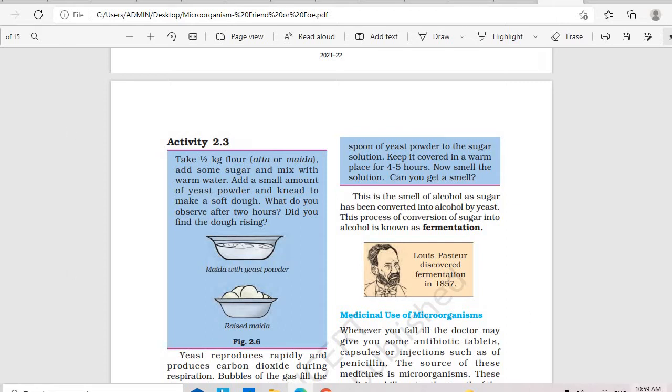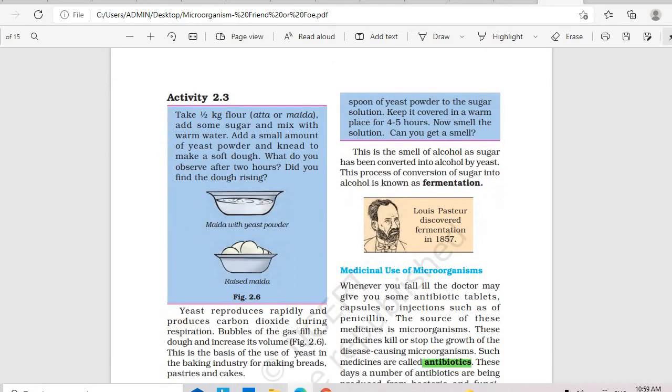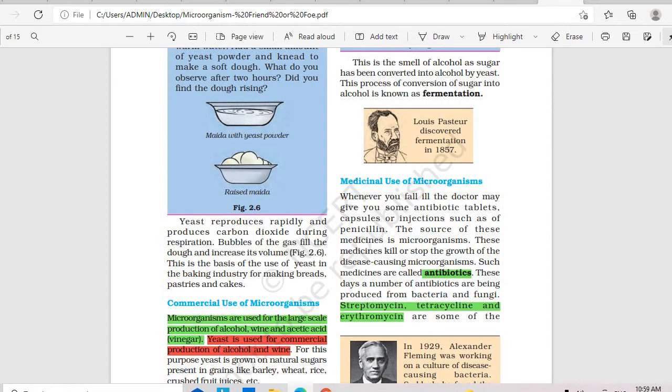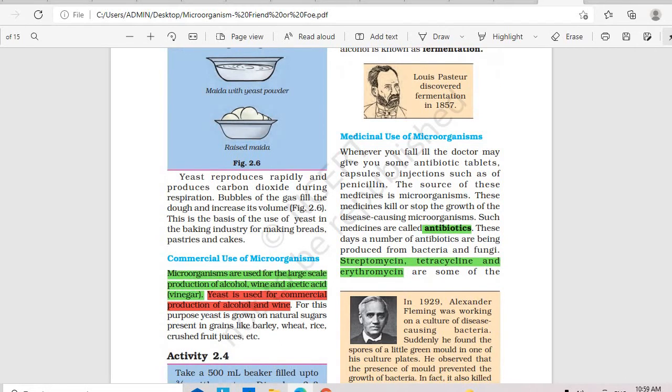Another thing is, when it comes to microorganisms, two very important topics need to be discussed. One is antibiotics and the second is vaccination. You have to remember that these two are very different but very important, especially in today's world. You would have heard the term antibiotics. Anti means against, biotics means living organisms. So antibiotics means living organisms acting against living organisms.